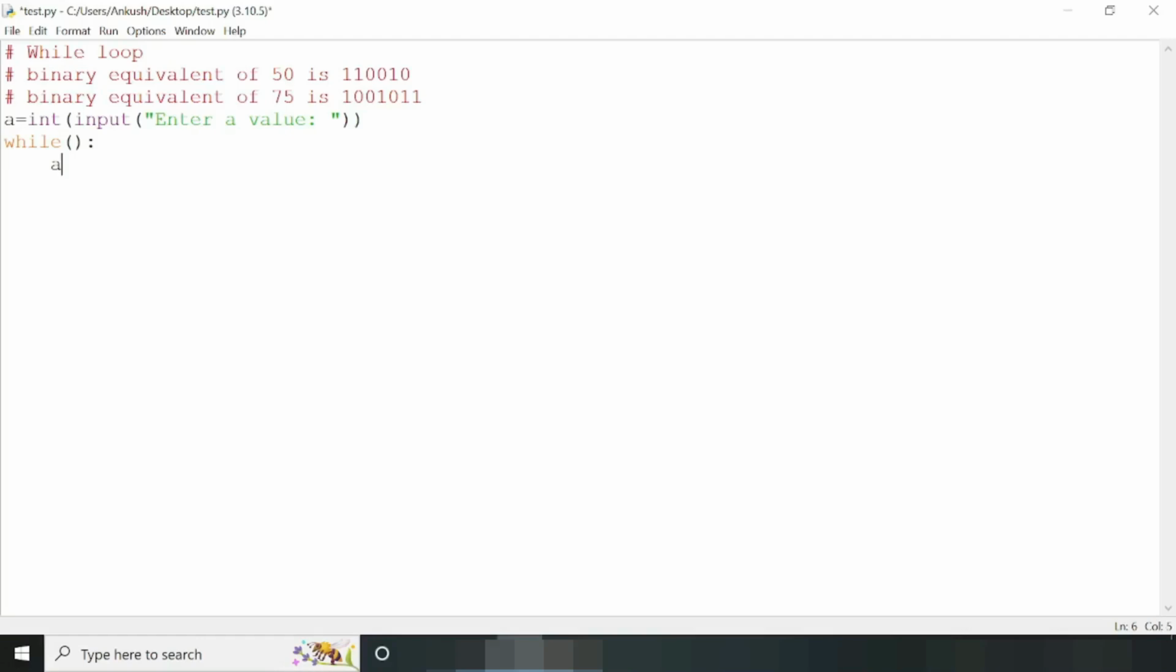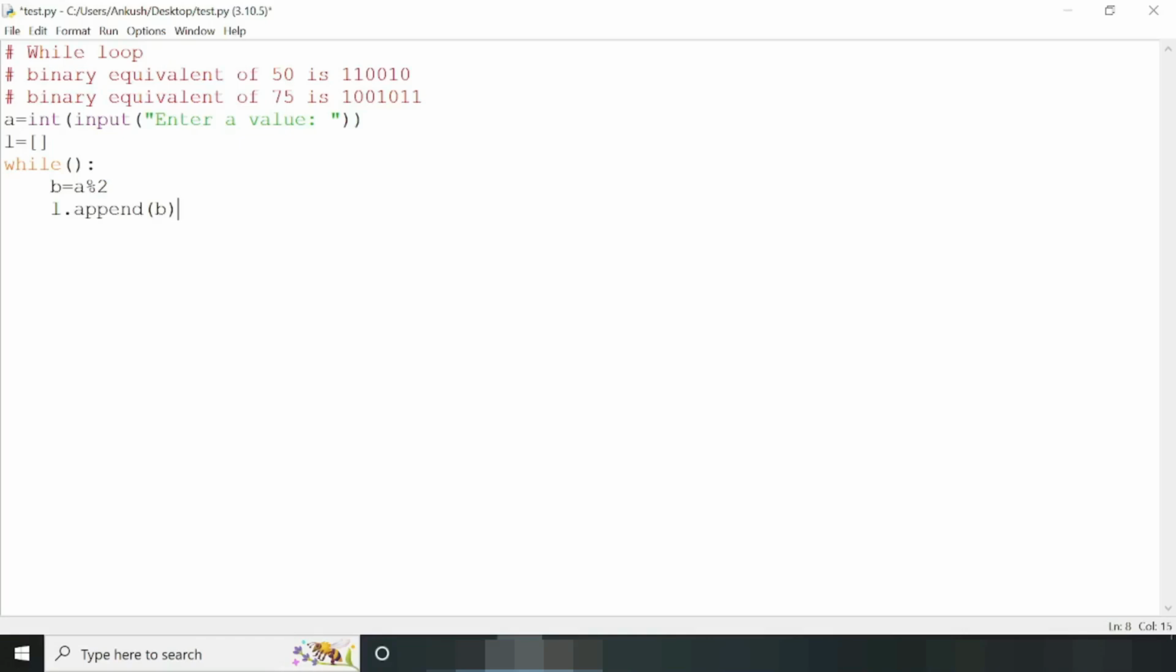So you need to write a modulus 2. So it will give us the remainder, and we need to store it in a temporary variable b. Then let me append all these remainders in a list. So we need to first create an empty list like L equals to this, and then let me store all the remainders of each iteration in this list L, like L dot append b.